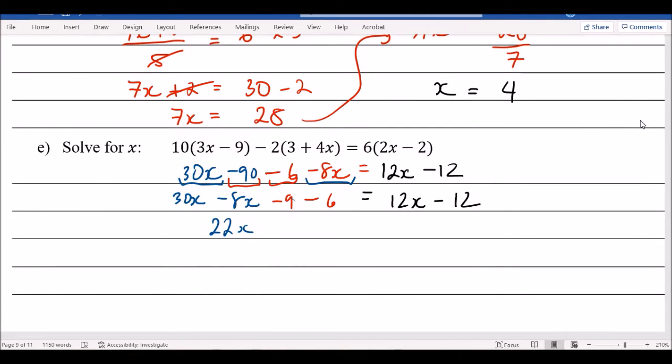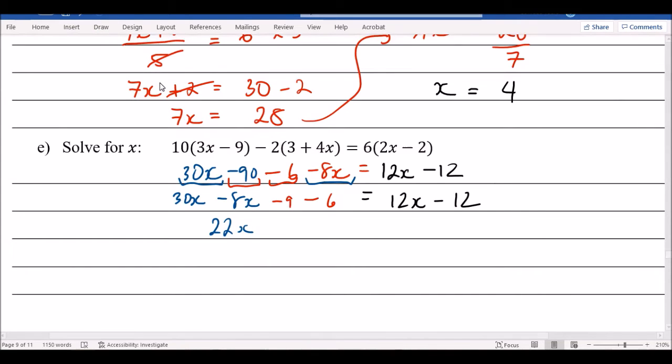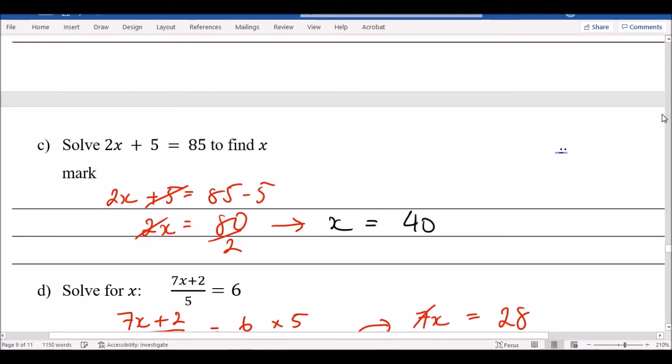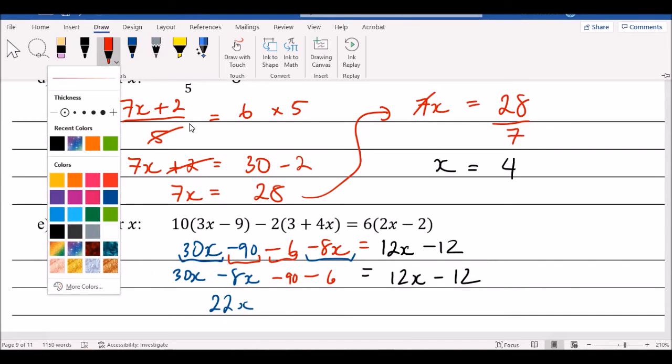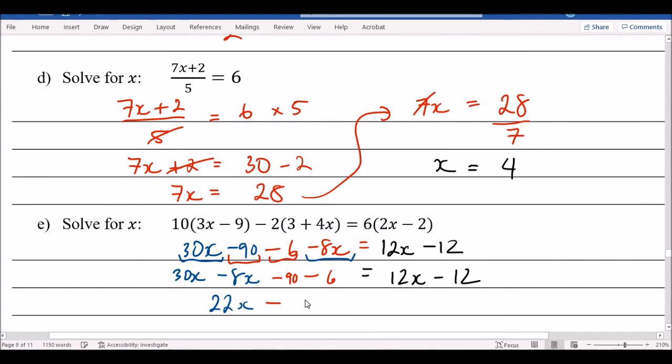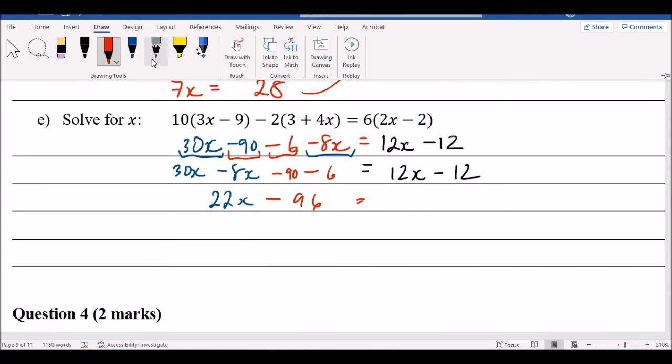So that should be 90. Okay, cool. And then negative 90. Thank you for that, Kyla. So negative 90 minus 6 is negative 96. Okay, and then again, you've got equals 12x minus 12.